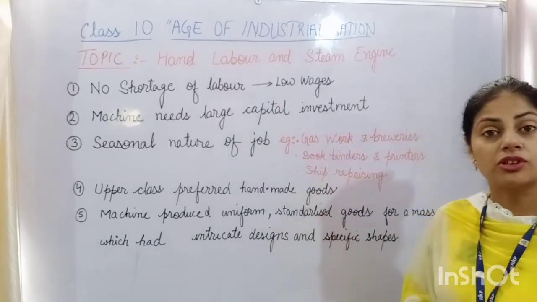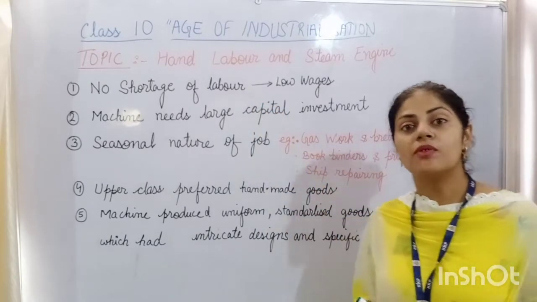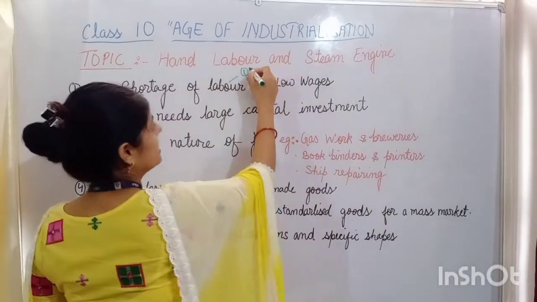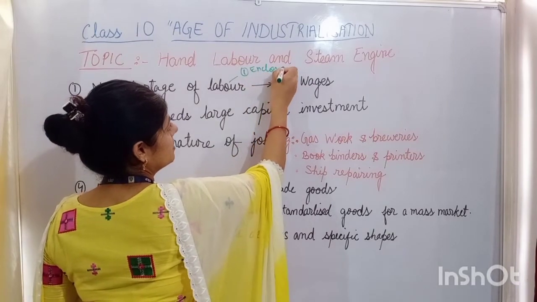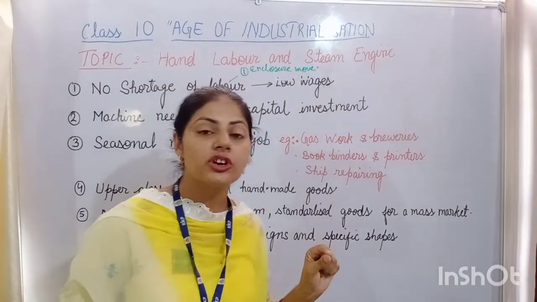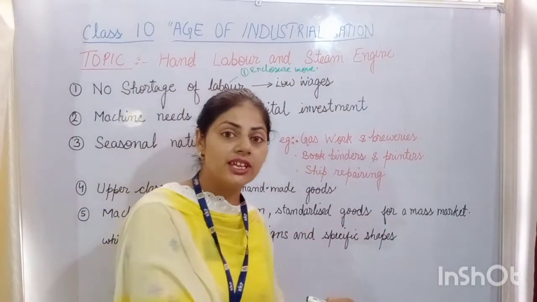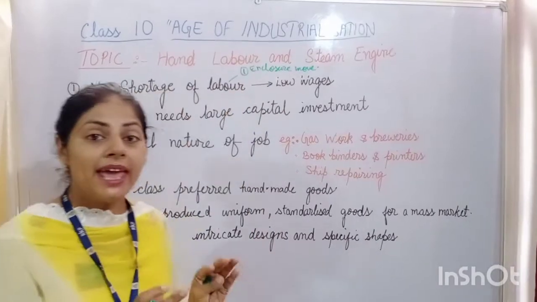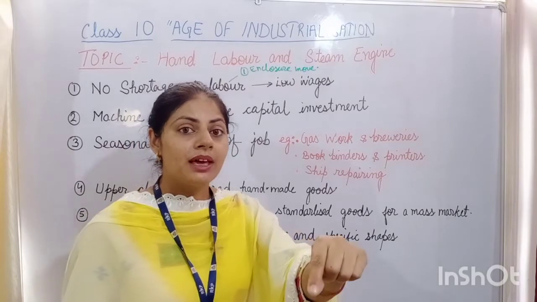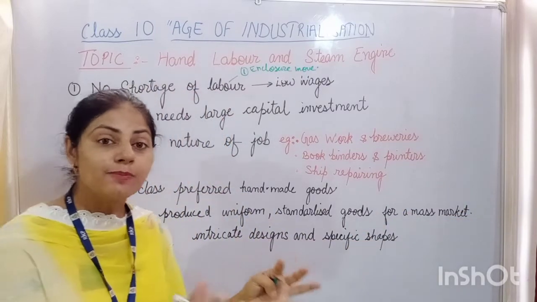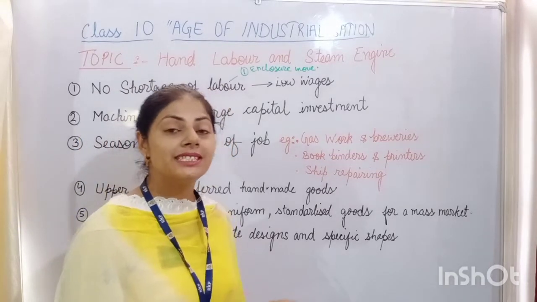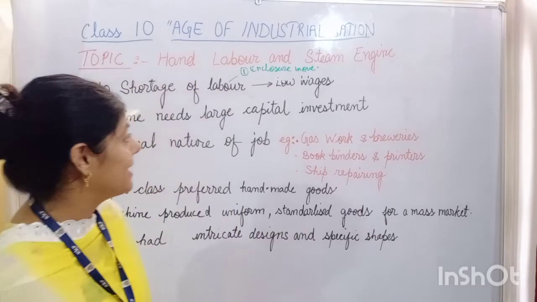Why was there no shortage of labor? One reason was the coming of the enclosure movement. I had told you regarding the enclosure movement in the countryside, in the village area, according to which the big landlords fenced their land, and the small plots of land of small farmers were taken away, and because of this they became jobless or landless.